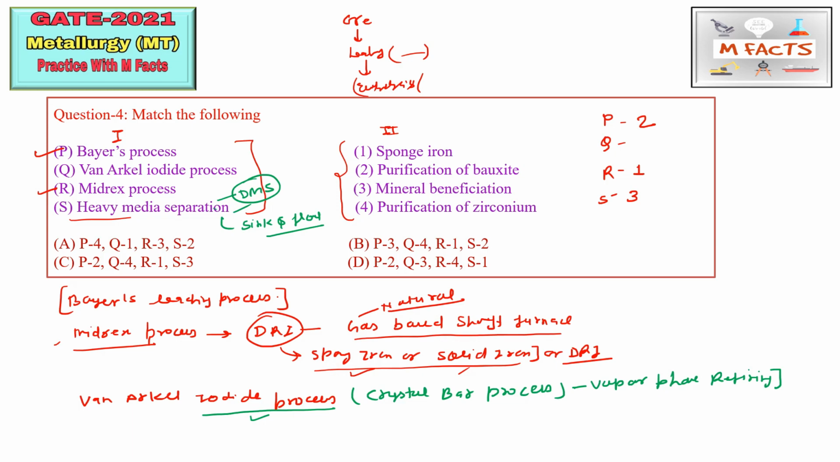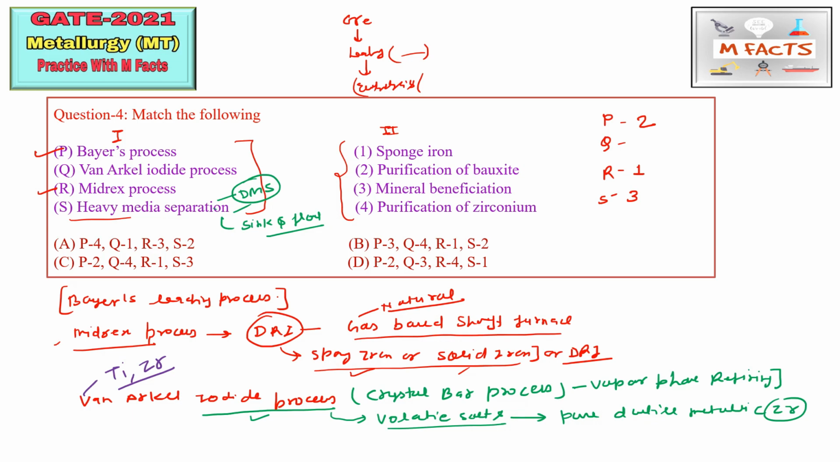In this process, what we do is refining in vapor phase. We use the iodide, and we make volatile salts through this iodide process, and then we decompose them into the metallic form. So pure ductile metallic zirconium is produced through this process. Van Arkel process is basically used for refining of titanium and zirconium. And this is vapor phase refining. So Van Arkel we can relate to the purification of zirconium.